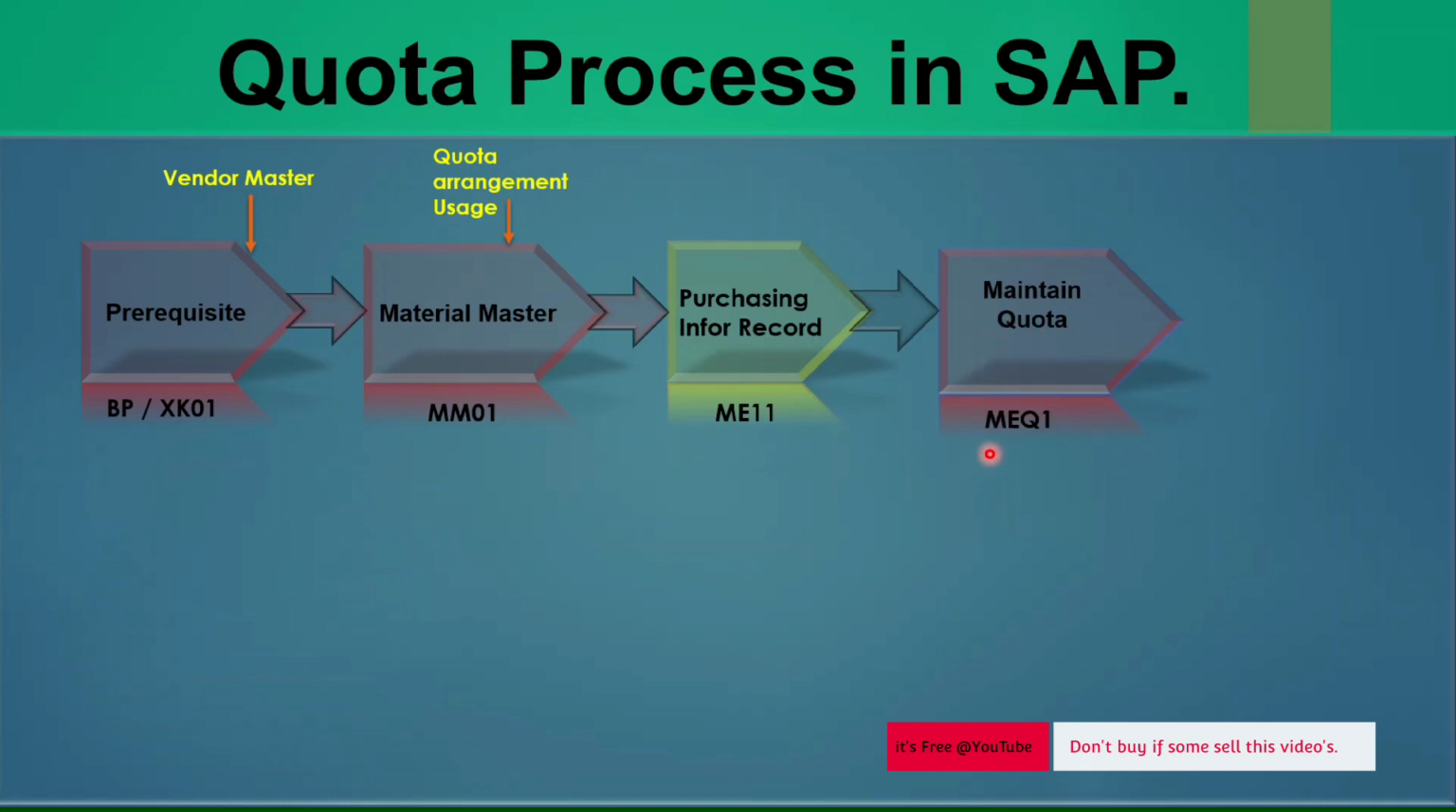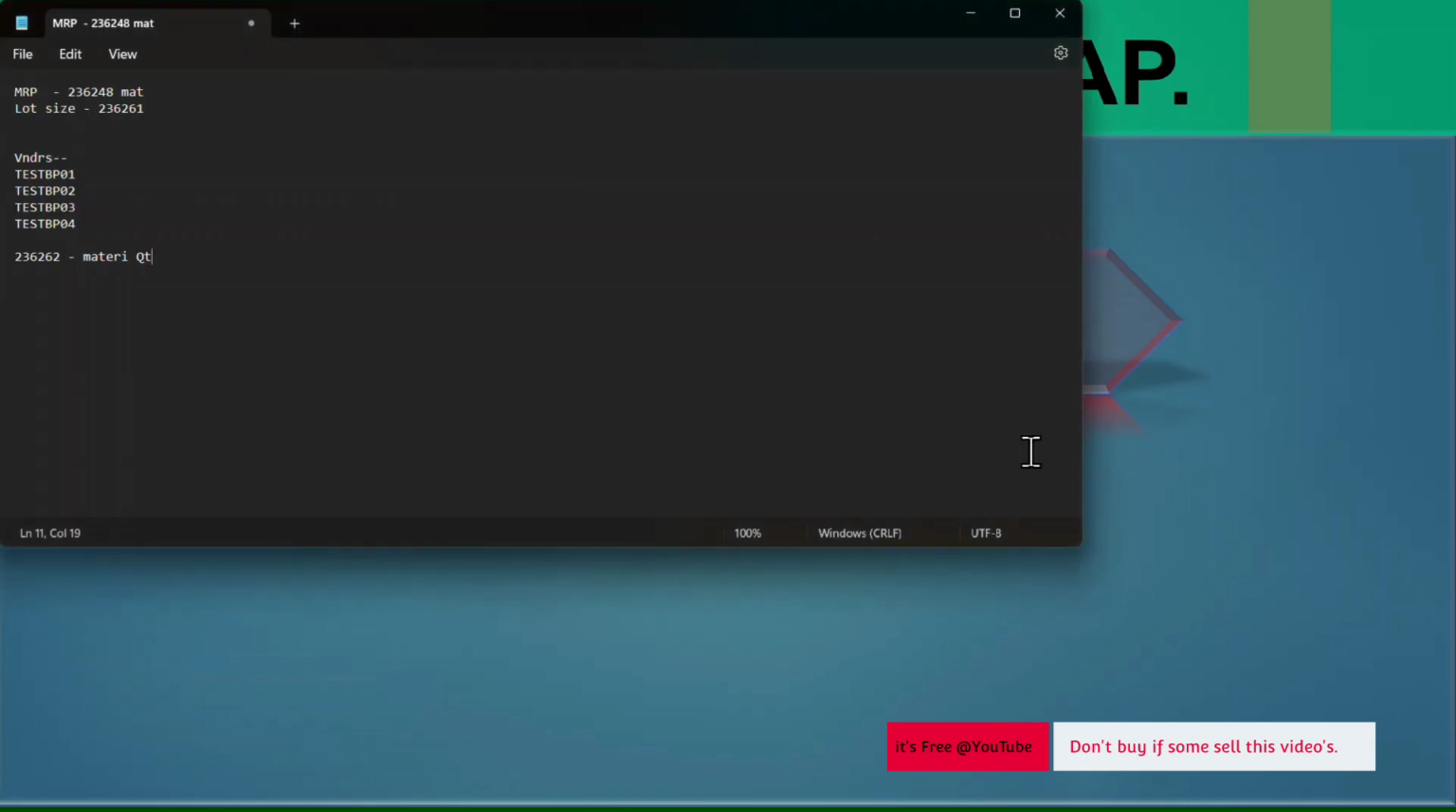The T-code for that we already saw, that is MEQ1. So now we will maintain the quota. Before that, let's see how we are going to work. Let's say for this vendor, I want to give 25% of my quota.